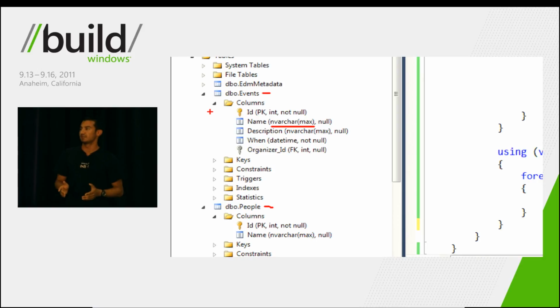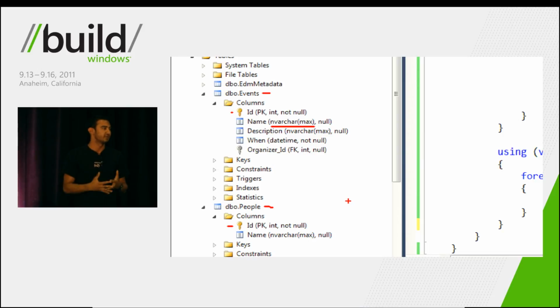You can also see that properties named ID were automatically marked as primary keys, even though we didn't specify that to Code First. And finally, you can see that the association property that we had between event and person has been translated into a foreign key.